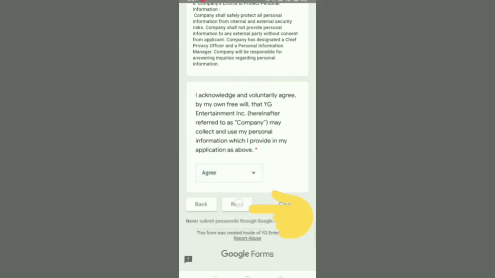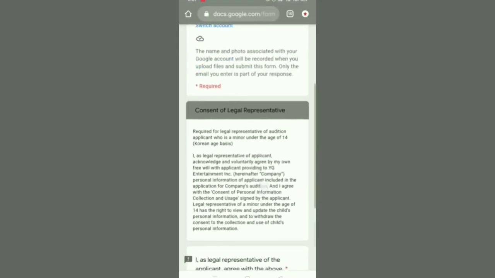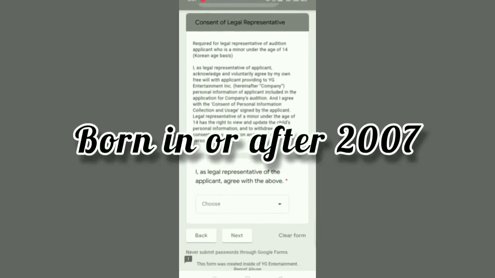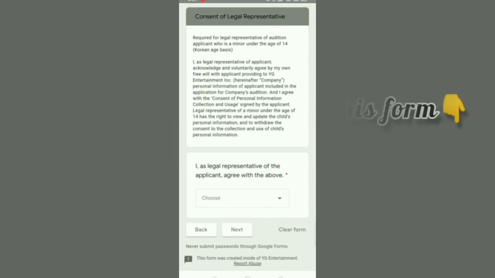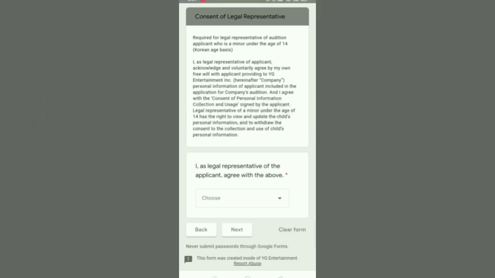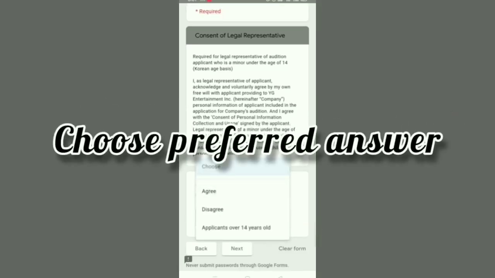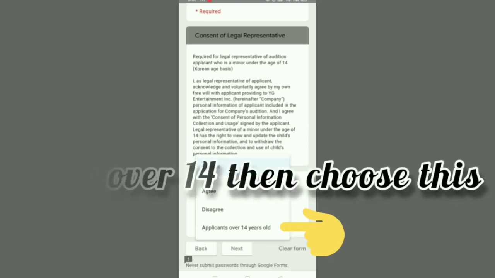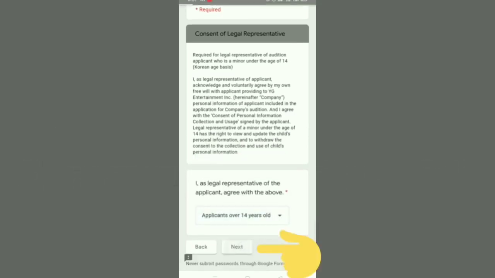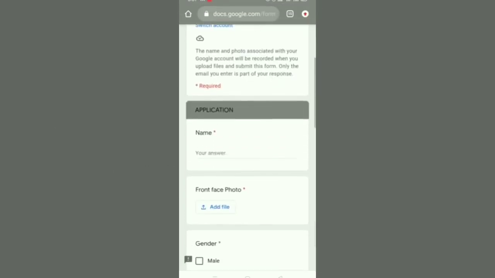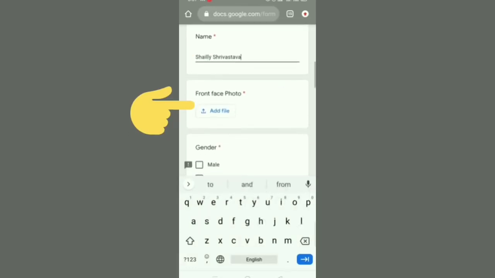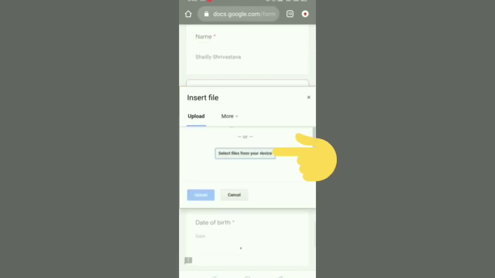Tap on the Next button. Now here, if you are under 14 according to Korean age, it means if you are born in or after 2007, then one of your guardians, meaning your parent, should fill out this form. Now tap here and choose your preferred answer. If you are 14 or over 14, then choose this option. Tap on Next. Scroll down. Write your full name. Attach your front face half body picture.